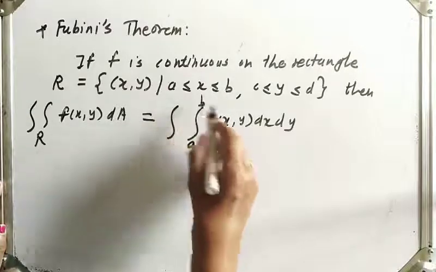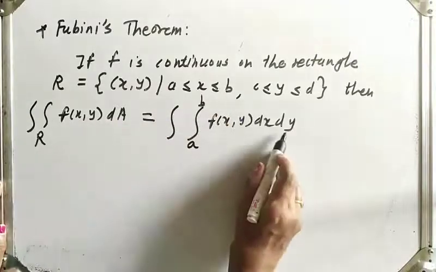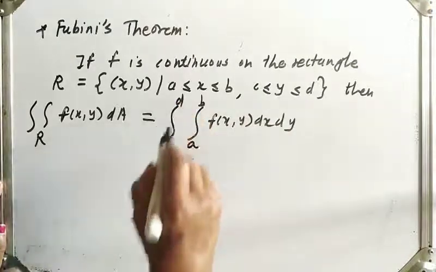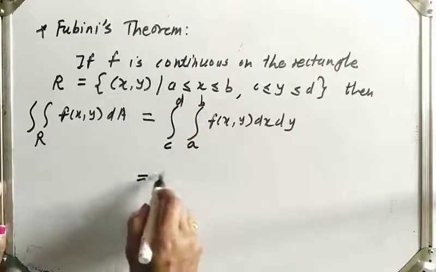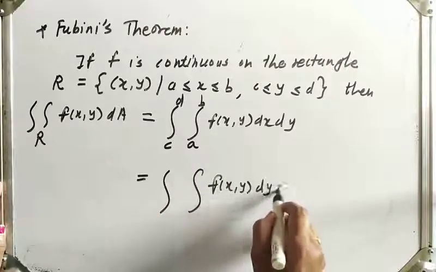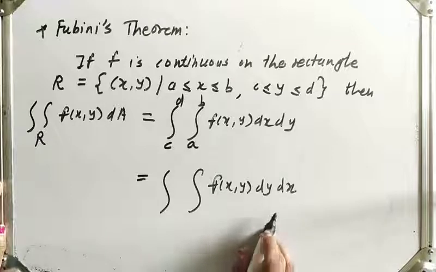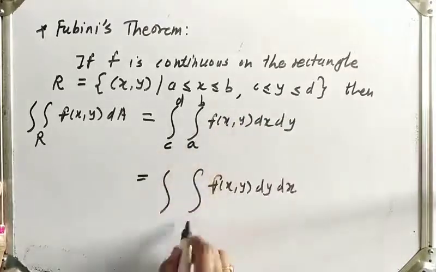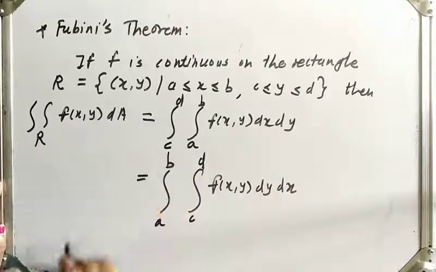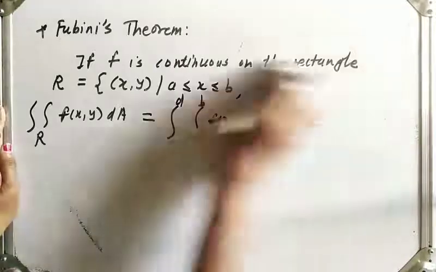So first integrate with respect to x from a to b, and then with respect to y from c to d. Or we can integrate with respect to y first and then with respect to x. Here y varies from c to d and x varies from a to b. Okay, now let us solve some examples related to it.